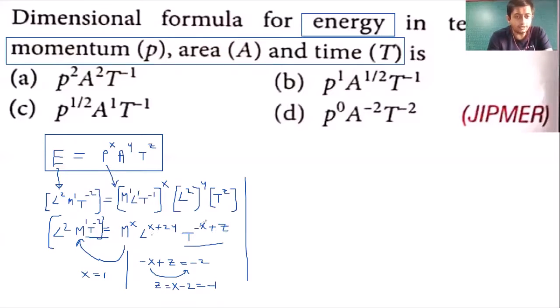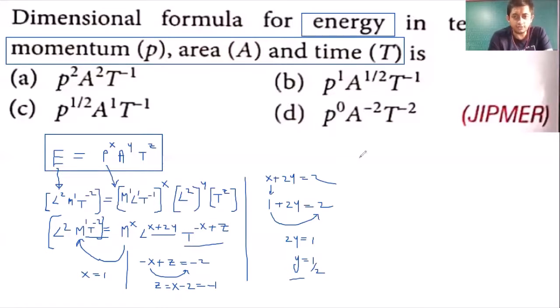So let's compare L. So we can say that x plus 2y will be equal to, वहाँ पे L raised to क्या है? 2. So we can say that the value of x is 1. So 1 plus 2y will be equal to 2. So students, that 1 goes there, minus 1. So we get 2y is equals to 2 minus 1, that is 1. So 2y is equals to 1, which means that y is equals to 1 by 2. Agreed? Very good.